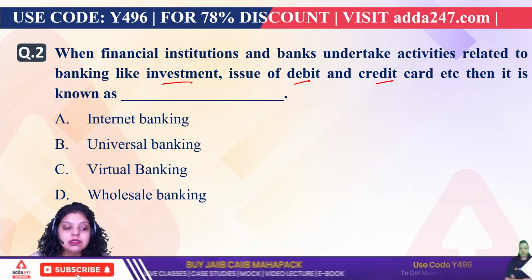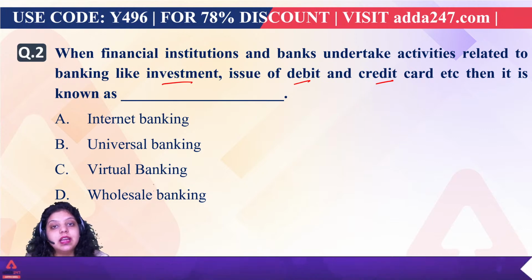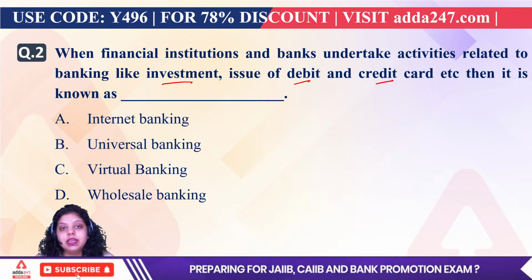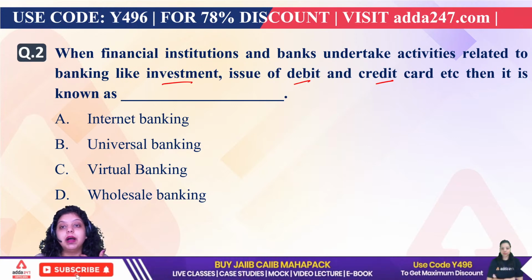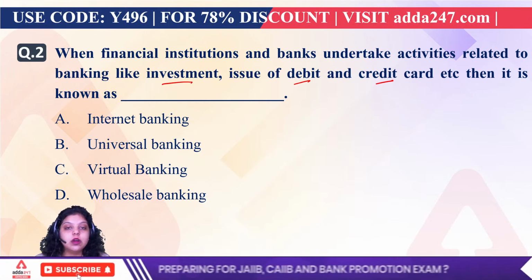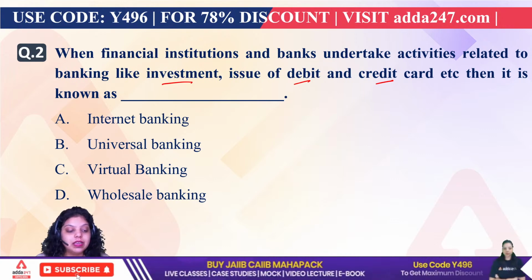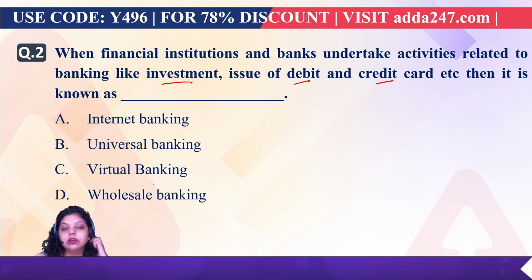The second question is simply asking about financial institutions and banks undertaking activities related to the banking sector. They are providing investment services, they are giving you debit cards and credit cards. Apart from that, they give you insurance facilities and a demat account. All these types of services are provided by the bank. Then what type of banking is it? Is it internet, universal, virtual, or wholesale?